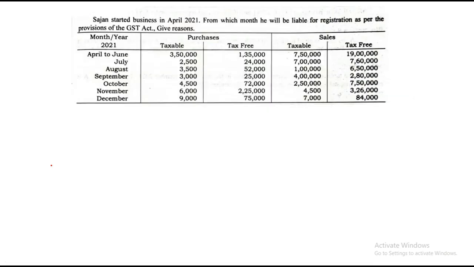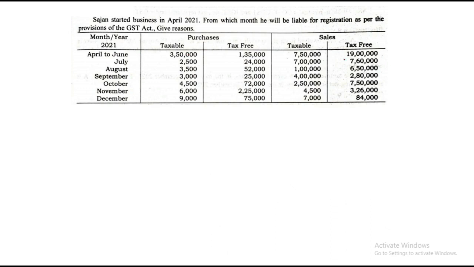Now, if you look carefully, the question is a little different from the previous one. Sargent started the business in April 2001. From which month will he be liable for registration as per the provisions of the GST Act? Give reason. They are giving you the various months, purchases taxable and tax free, and sales taxable and tax free.